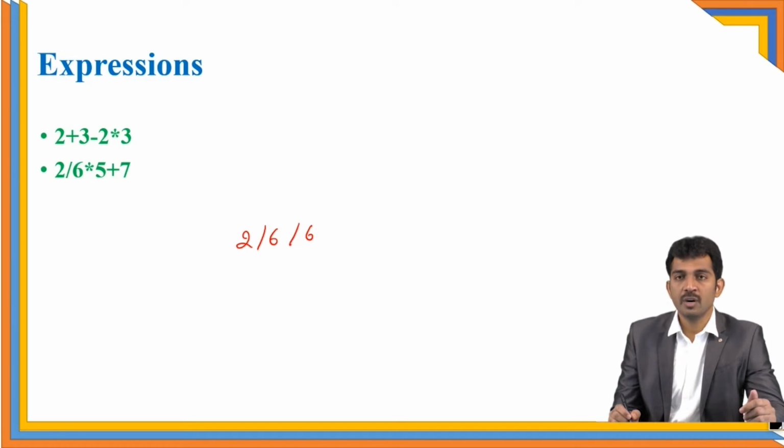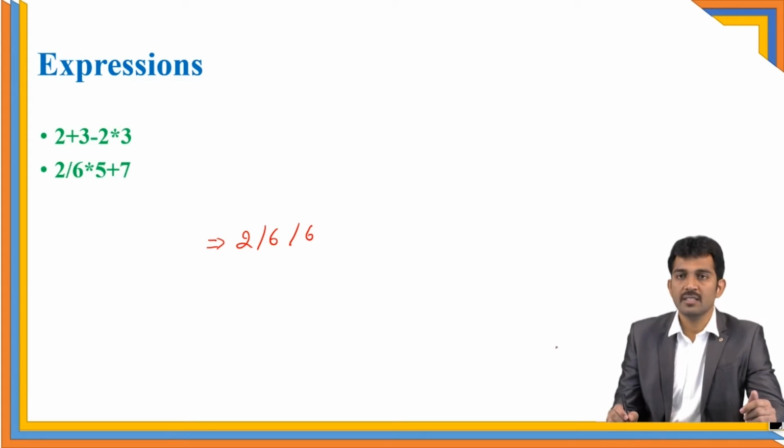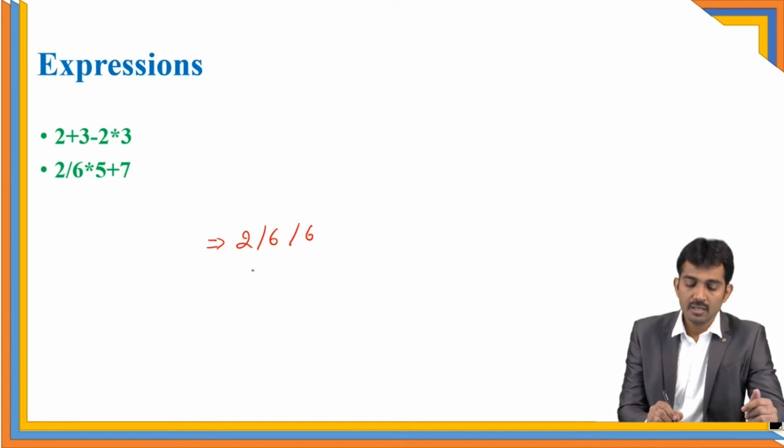If you apply 2 by 6 first, what output will I get? 0.33, and then 0.33 by 6, some value, 0 point something.